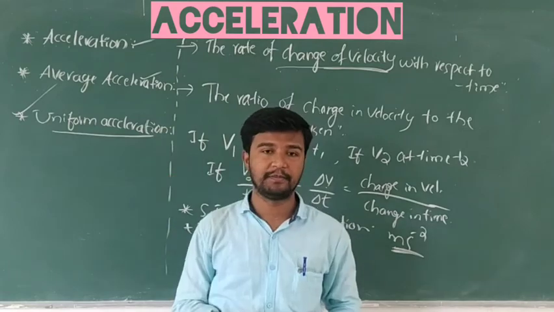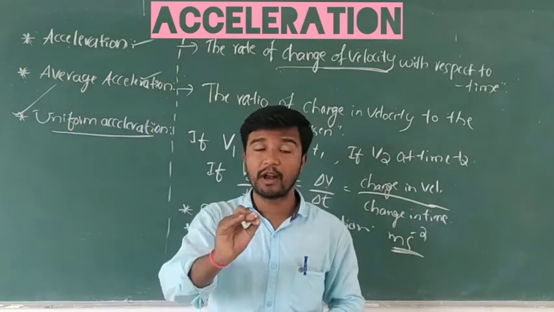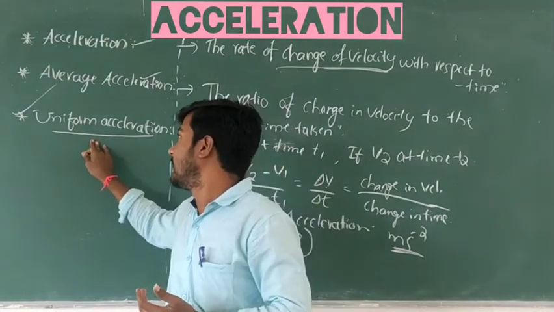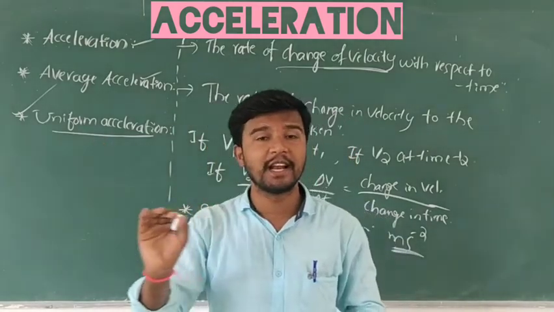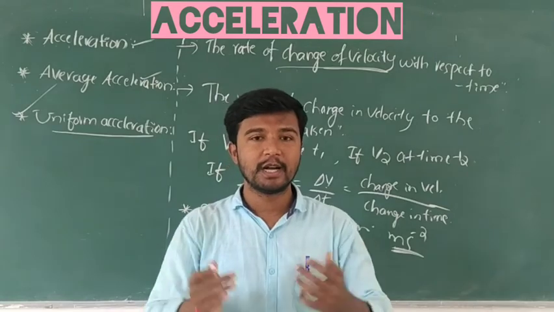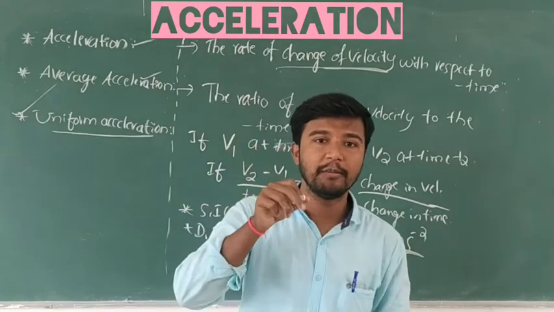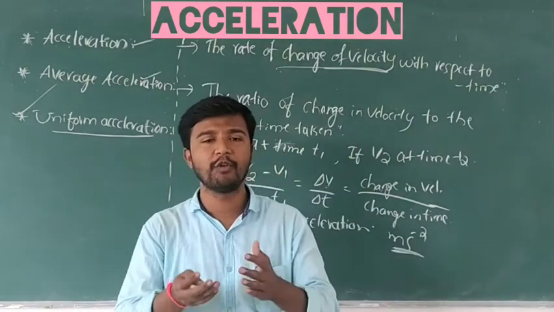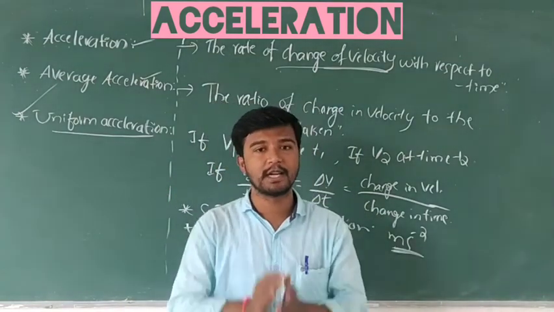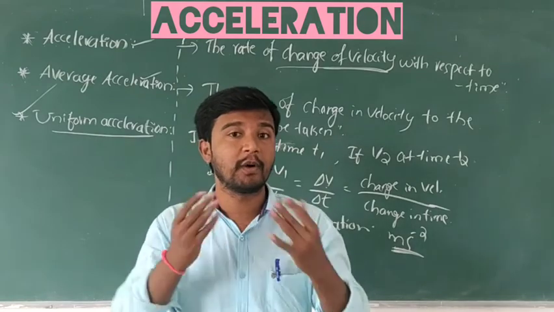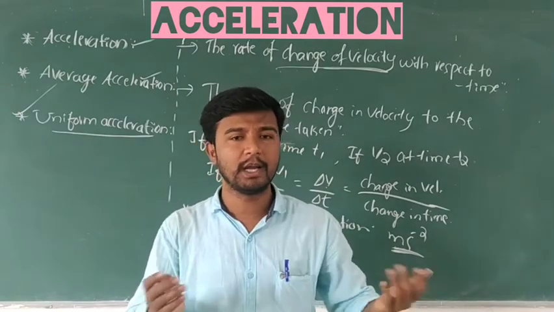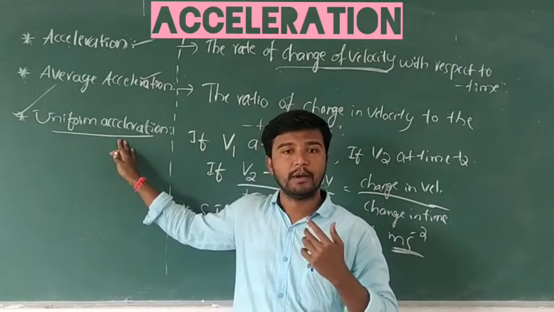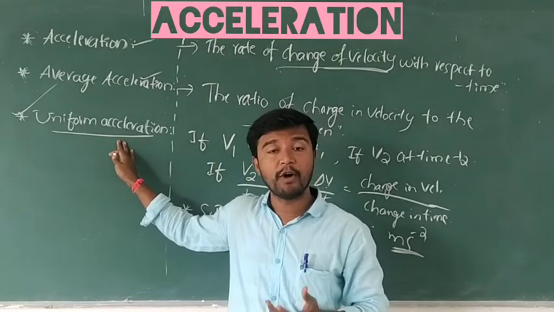So next is uniform acceleration. Up to this, you all understood? Okay, I am going to the next concept, uniform acceleration. Students, up to this you studied the meaning of acceleration. Uniform means the quantity is constant everywhere.